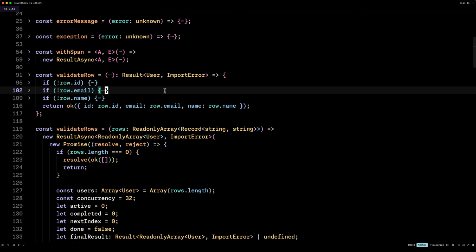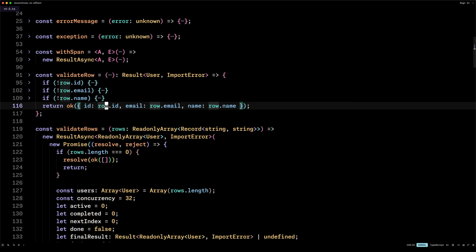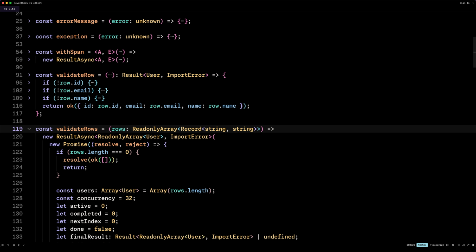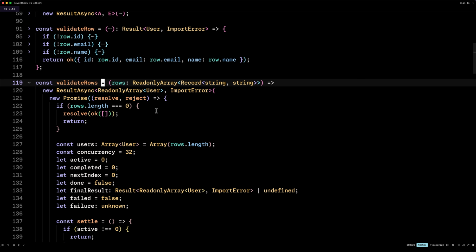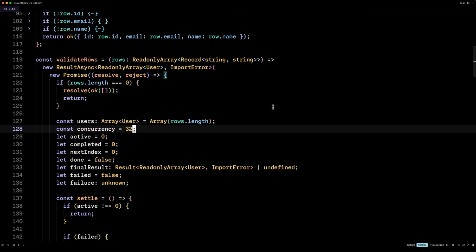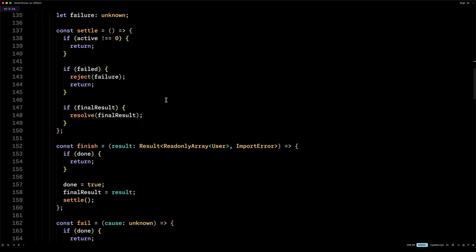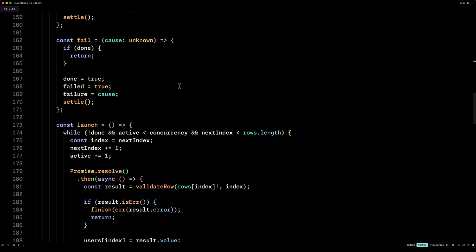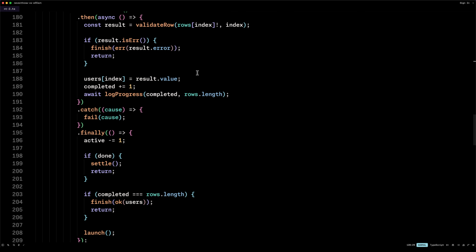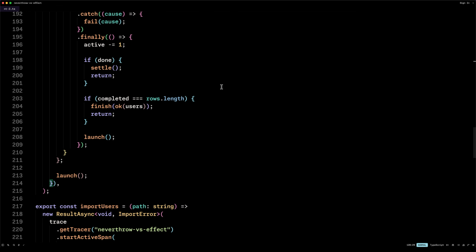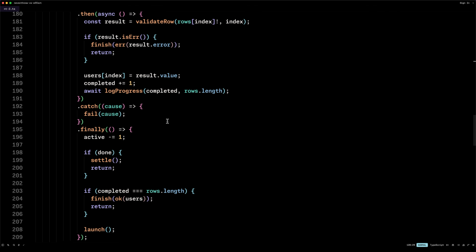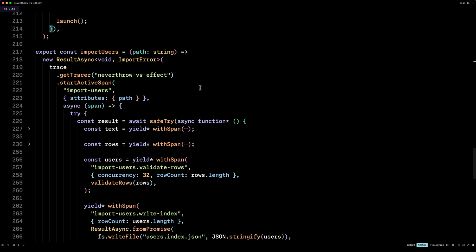Then we have the same validate row, but here we have these new validate rows, and it is going to manage the concurrency for us. So I'll not zoom in on the actual implementation details, but as we can see, it is not trivial at all. We have to handle every single case. And with this, we can now